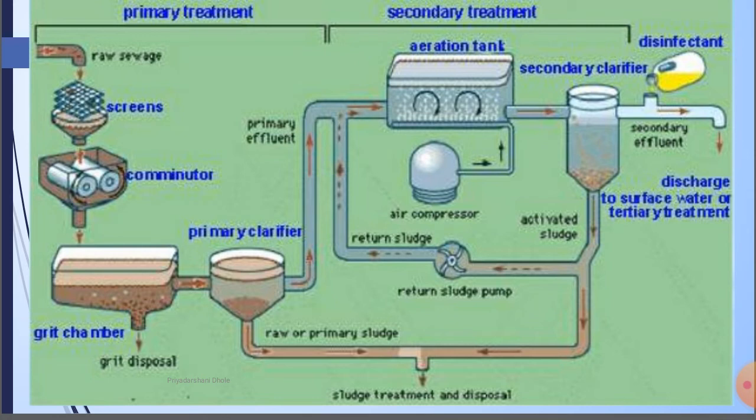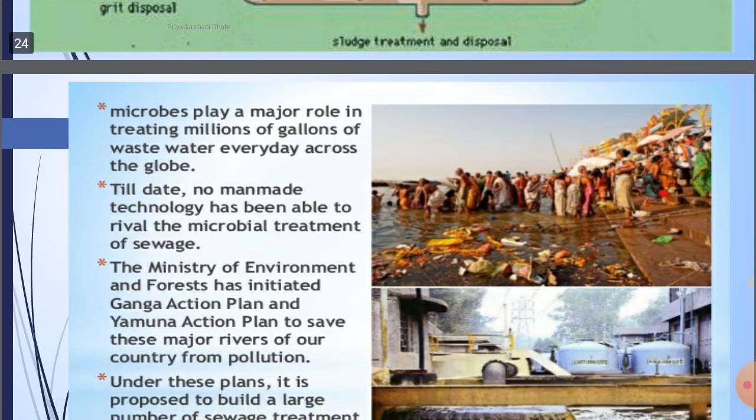After the secondary treatment, it goes into a secondary clarifier. Then a disinfectant is added, and the discharge is the liquid effluent, which is ready to be discharged into water bodies. This is the primary treatment and secondary treatment.